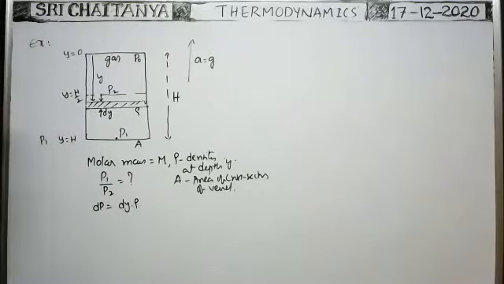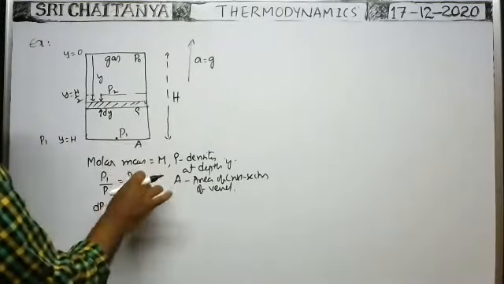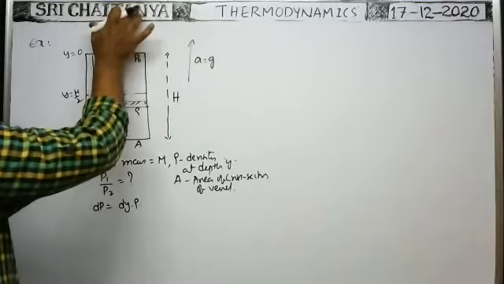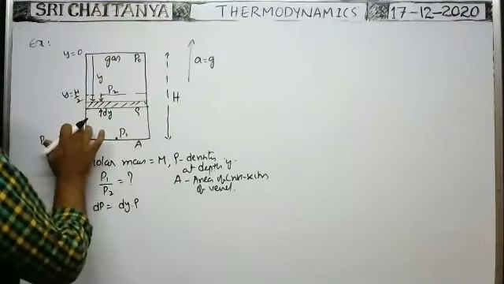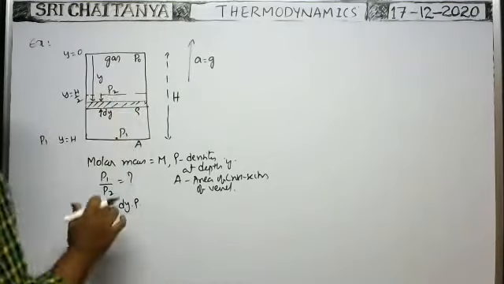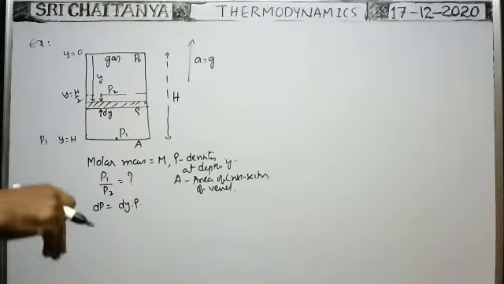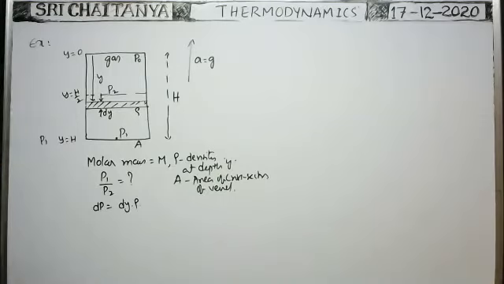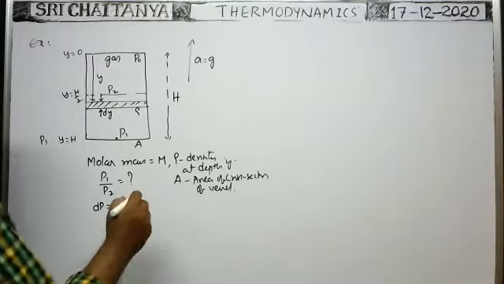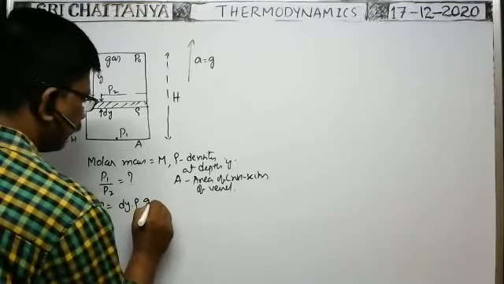What is the g value? Acceleration due to gravity acts downwards, and as the vessel is moving upwards, with respect to the vessel what is the acceleration of this element? It is g plus a, no? So we have to write the effective acceleration.